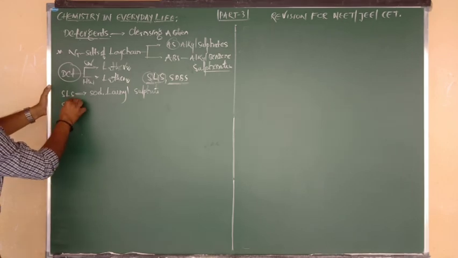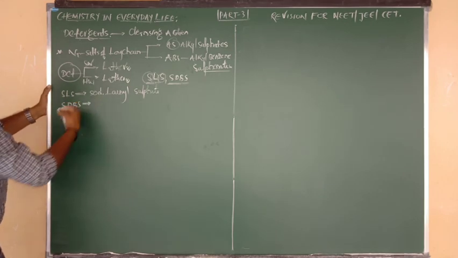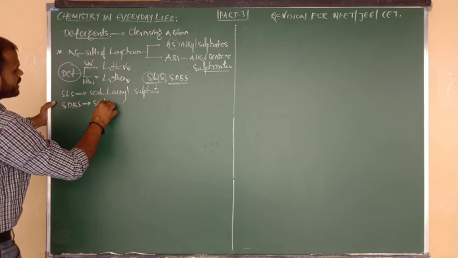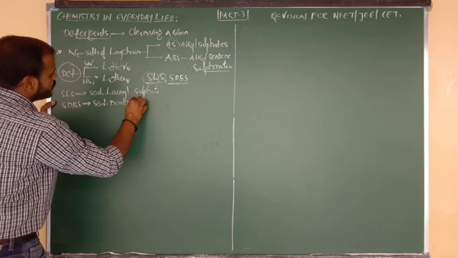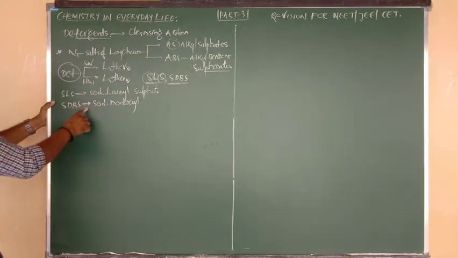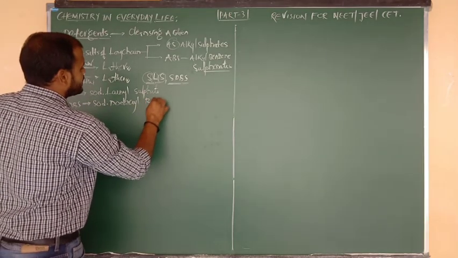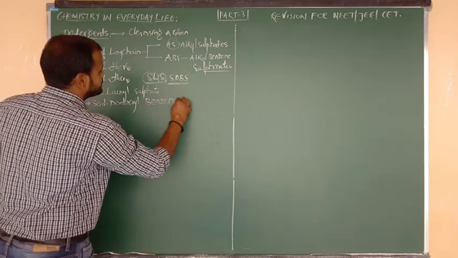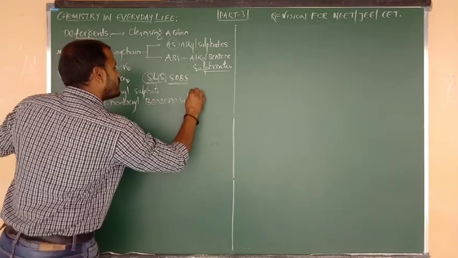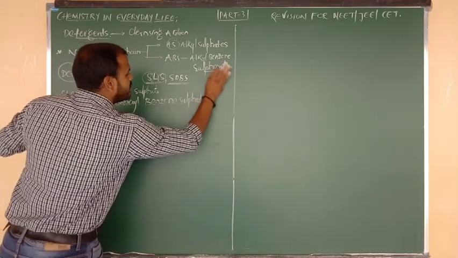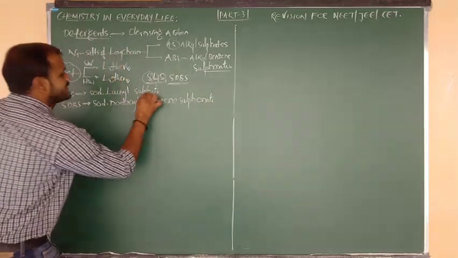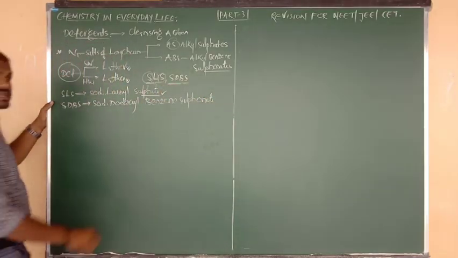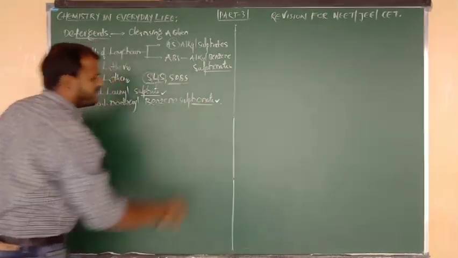Next one is SDBS. The abbreviation: sodium, D indicates dodecyl, a total of 12 carbons will be there, and BS is benzene sulfonate. Sodium dodecyl benzene sulfonate. So underline it: first case is regarding sulfate, second case is regarding sulfonate.